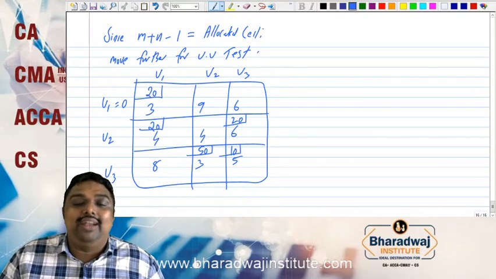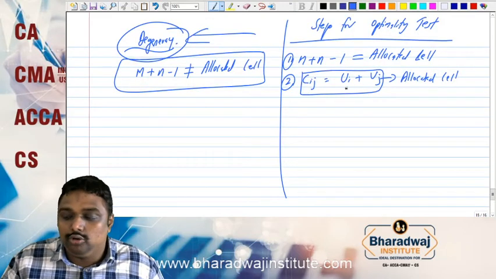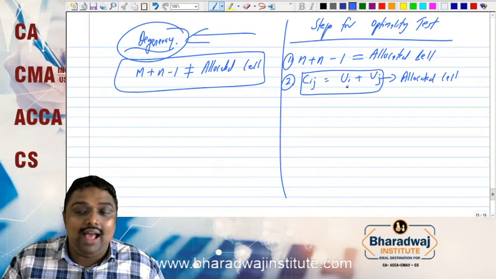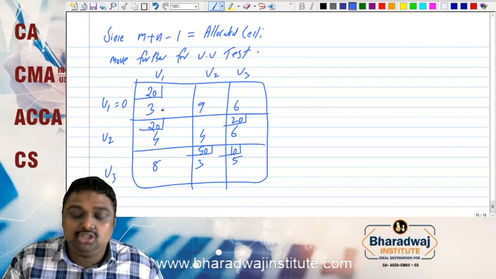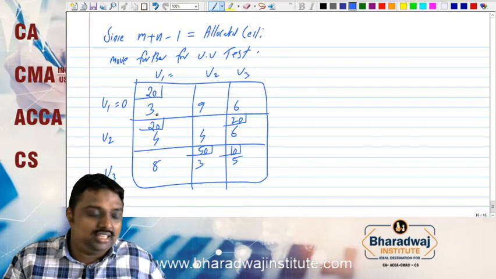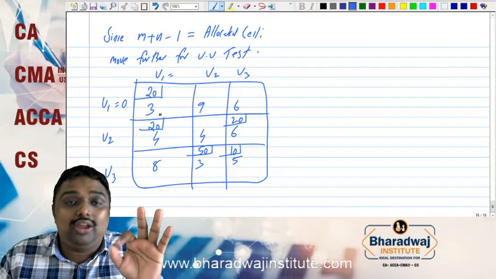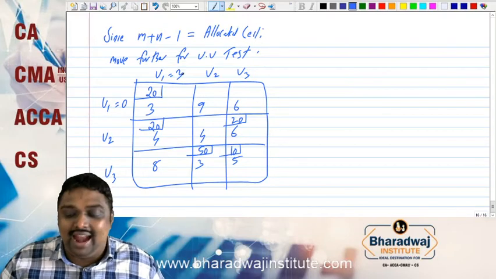If you put U1 as 0, now you have to apply this equation. Cost of a cell equals U value plus V value. This is a principle, and it will apply only to allocated cells. Now look here. The first column is allocated. So 0 is the U value, and the V value we don't know, but the cost is 3. Now you tell me, what number do we have to add to a U value of 0 to get a cost of 3? Definitely we have to add 3.